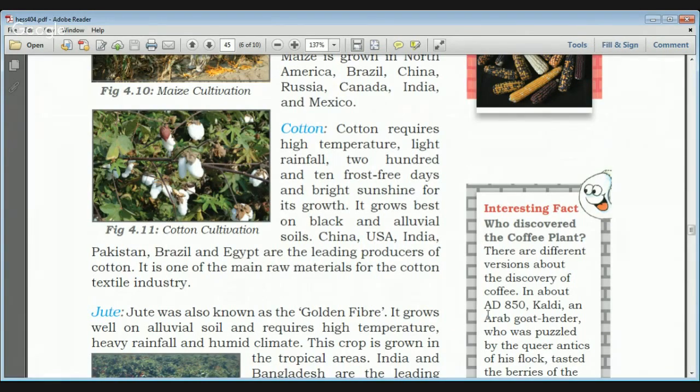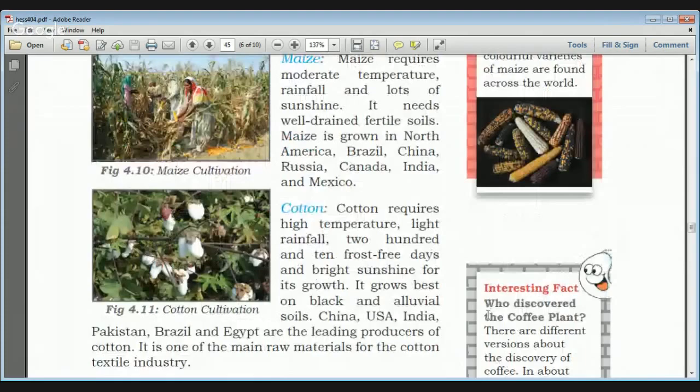Black soil is present in the Deccan Plateau, which covers Maharashtra, Gujarat, MP, and the surrounding areas. China, USA, India, Pakistan, Brazil, and Egypt are leading producers of cotton, and cotton is one of the main raw materials for the cotton textile industry.